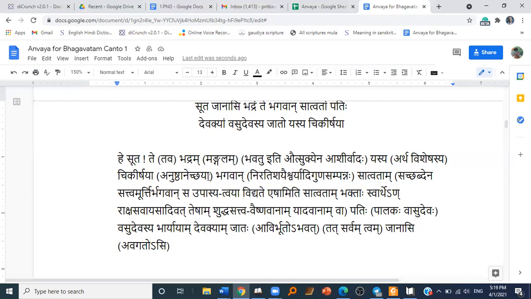And what is that according to Bhagavad Gita? Yada yada hi dharmasya glanirbhavati bharata. That's like a major Anushtan. That is major Artha Visheshasya, Anushtan Ichaya. So, Janasi Avagata Asmi. So, hey Suta Goswami, you know about what the Lord incarnated for. What was his Artha Visheshasya? So please tell us that. That is the meaning. The desire, the purpose of the Lord with which he advented, he incarnated. So that is the meaning here.